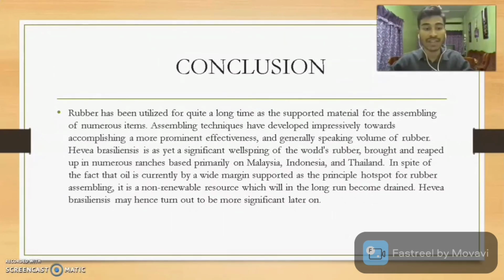So I can conclude that rubber has been utilized for quite a long time and is a supporting material for the assembly of numerous items. Rubber is yet a significant wellspring of the world. Rubber brought a ripple effect in numerous areas, based primarily in Malaysia, Indonesia, and Thailand. Oil palm is currently by a wide margin supported as the principal hotspot for rubber assembly. Rubber may hence turn out to be more significant later on.